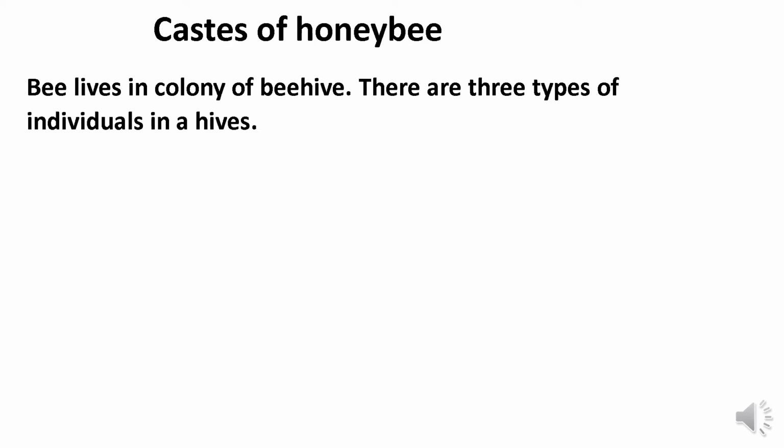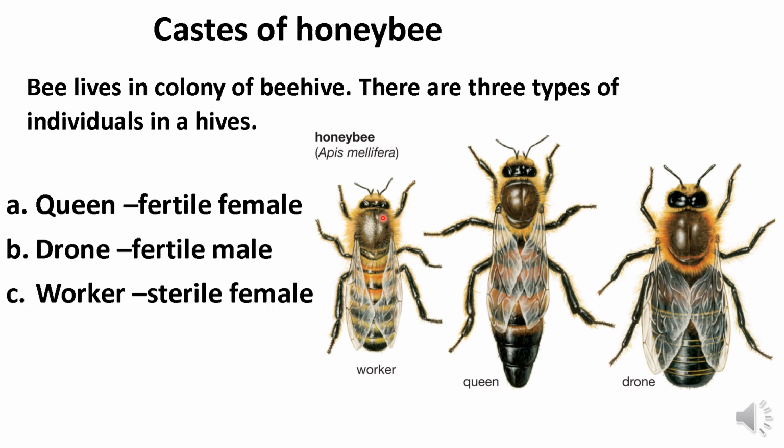In the beehive colony, three different types of bees are found: queen bee, drones and workers. The queen bee is a fertile female, the drone is a fertile male, and the worker is a sterile female. It does not take part in reproduction. Only the queen and the drones are responsible for reproduction, and the worker bee is responsible for collecting the honey.